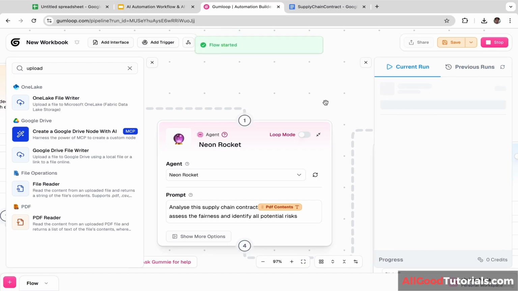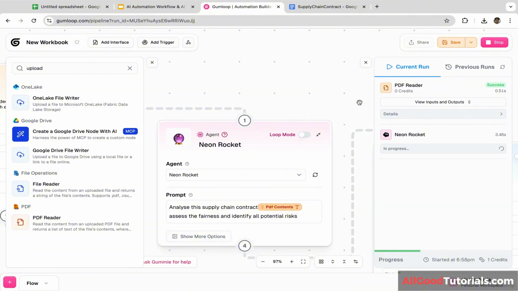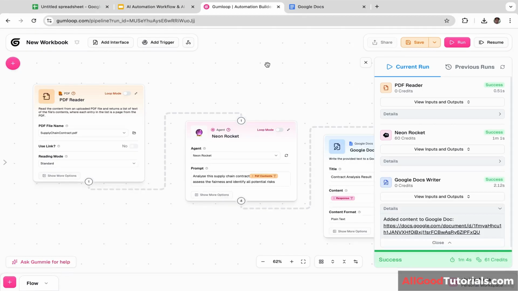Okay, now we are running the AI agent. The flow has been started. It will take a few seconds, maybe 20 or 30 seconds. So just wait, guys. Hopefully it doesn't take too long. And I'm so excited to see the result. Well, it didn't take too long. It only took a minute.